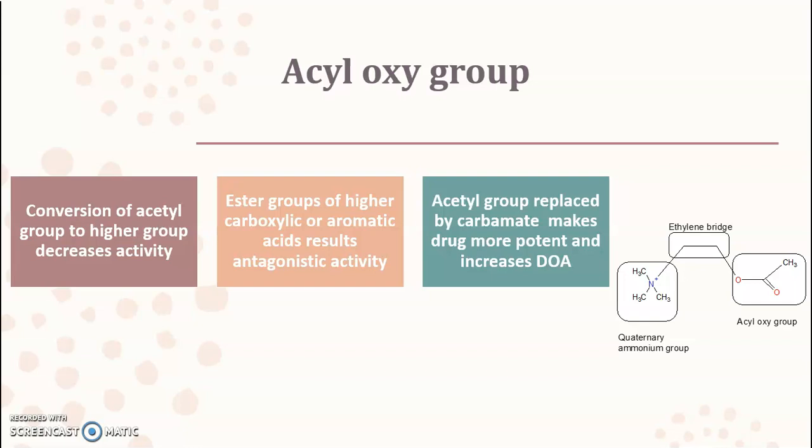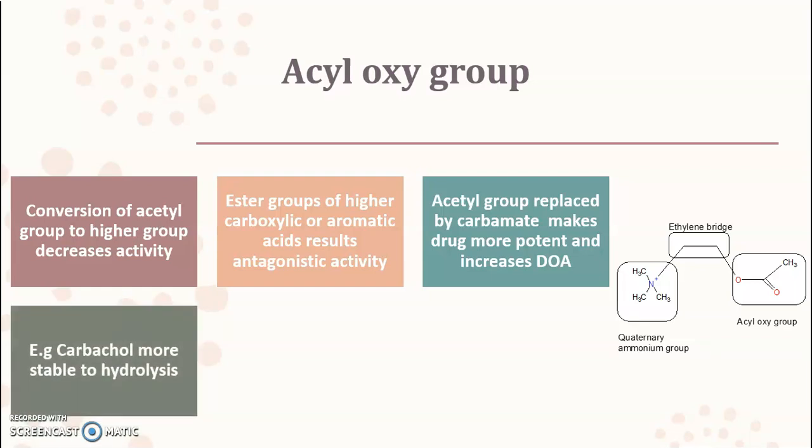So this is the enzyme which acts on the ester group, and if we convert it into the carbamate, the ester group is absent. So slow hydrolysis will be taking place with the help of acetylcholine esterase enzyme, and this is the reason why drugs are becoming more potent as well as having an increased duration of action. Example, carbachol, which is more stable to the hydrolysis.